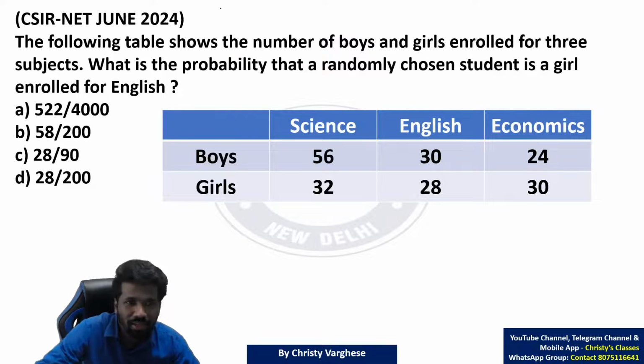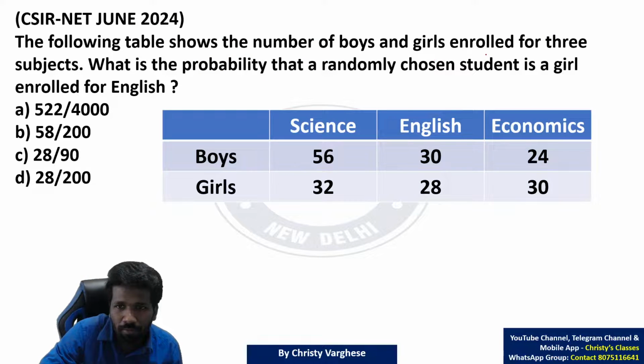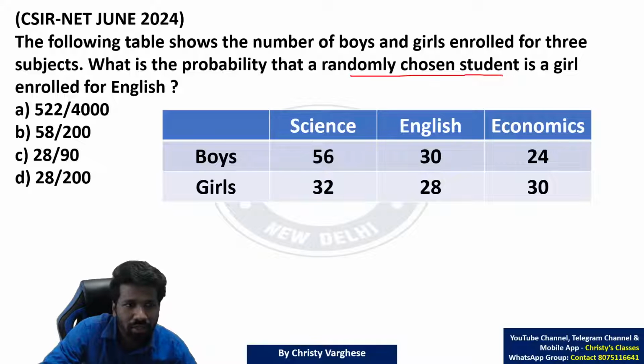So here, what is the event? The following table shows the number of boys and girls enrolled for 3 subjects. What is the probability? Yes, understanding this sentence, the event, properly is the most important thing. Probability that a randomly chosen student is a girl enrolled for English.